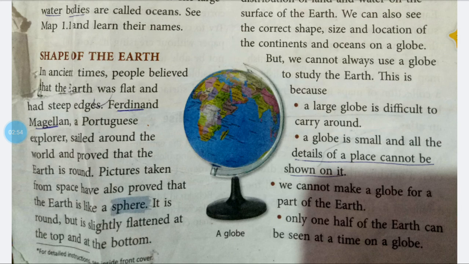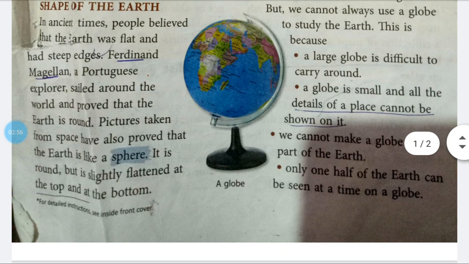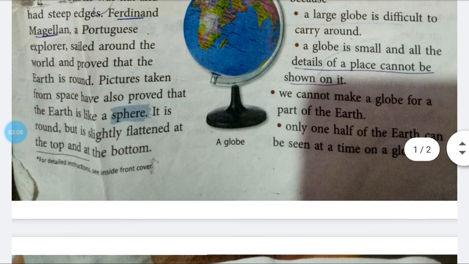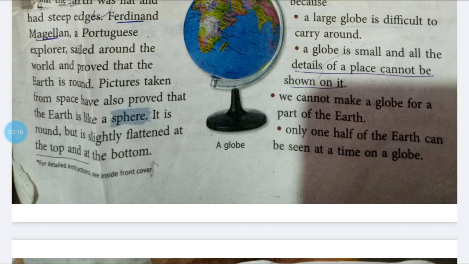The third time, shape of the earth. In ancient times, people believed that the earth was flat and had steep edges. Ferdinand Magellan, a Portuguese explorer, sailed around the world and proved that the earth is round. Pictures taken from space have also proved that the earth is like a sphere. It is round but is slightly flattened at the top and at the bottom.